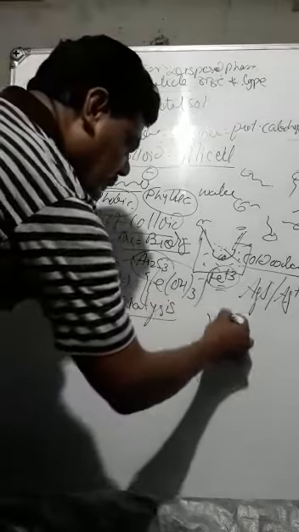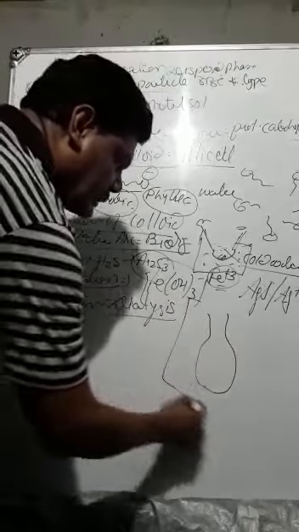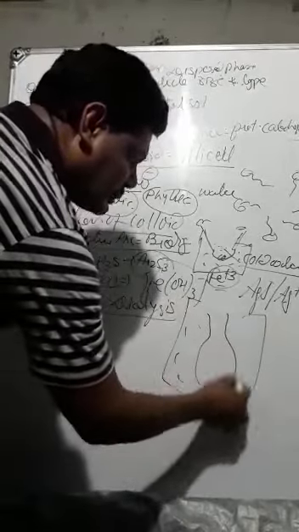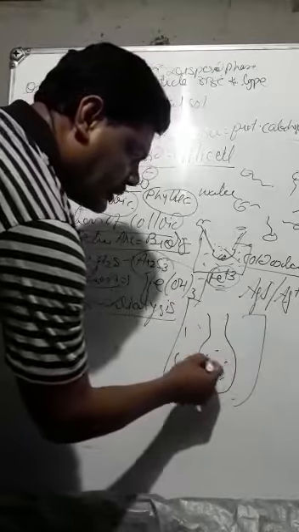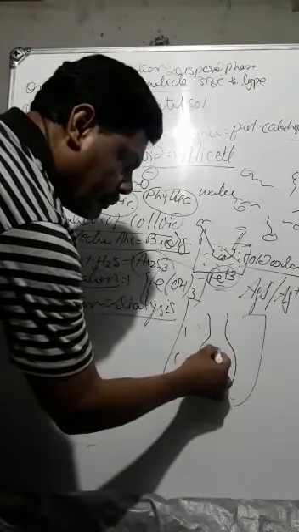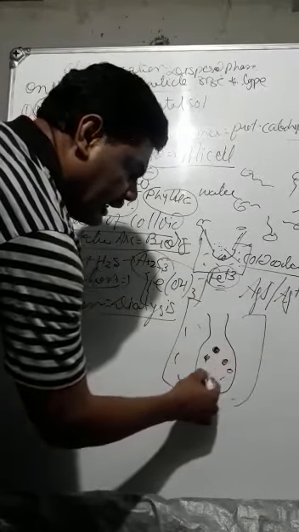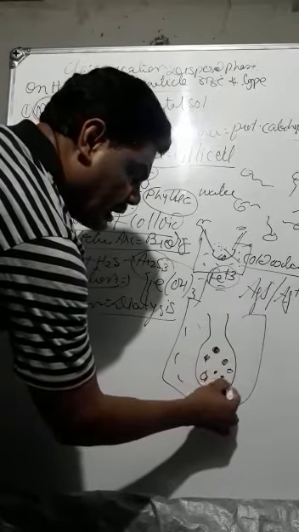Dialysis, where a parchment bag is used, which is suspended in water. If the colloid consists of a large number of electrolytes, like this is a parchment bag suspended in water, that is the dispersion medium, and there is a colloid. So two types of things are there: bigger colloidal particles and smaller crystallite particles.